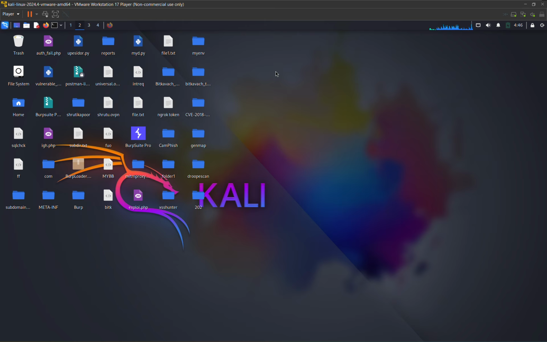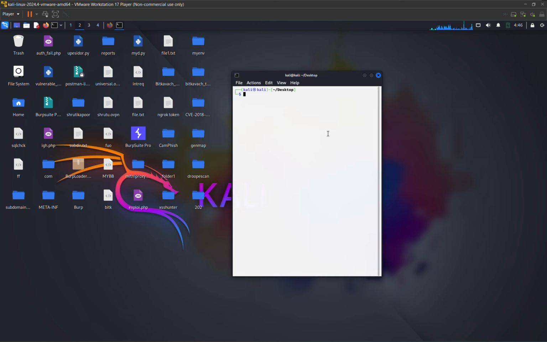Now let us understand some of the basic Linux commands. Here I am opening the terminal. Let me maximize. Firstly, we have a command that is ls. ls is used to see the files and folders in the current directory.